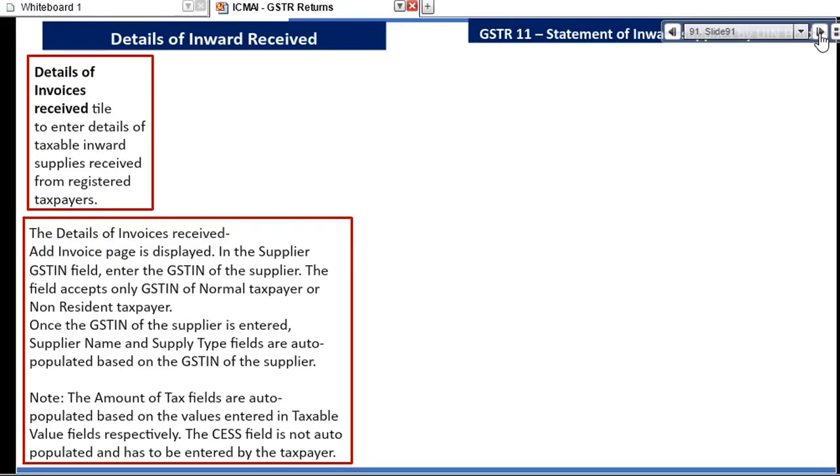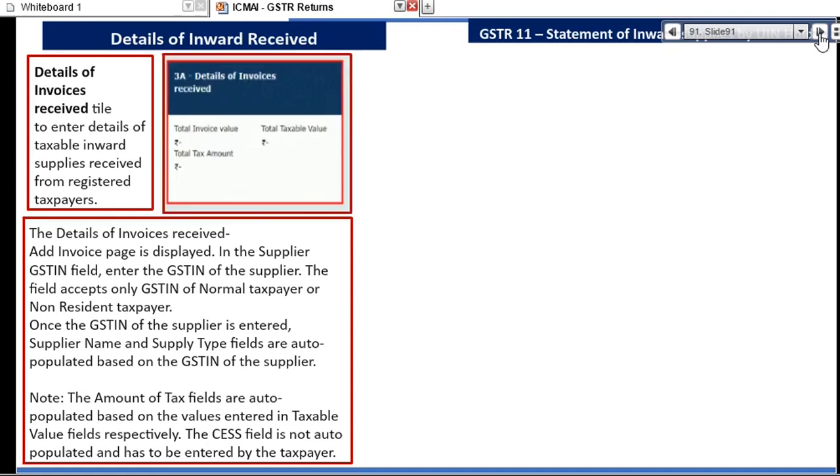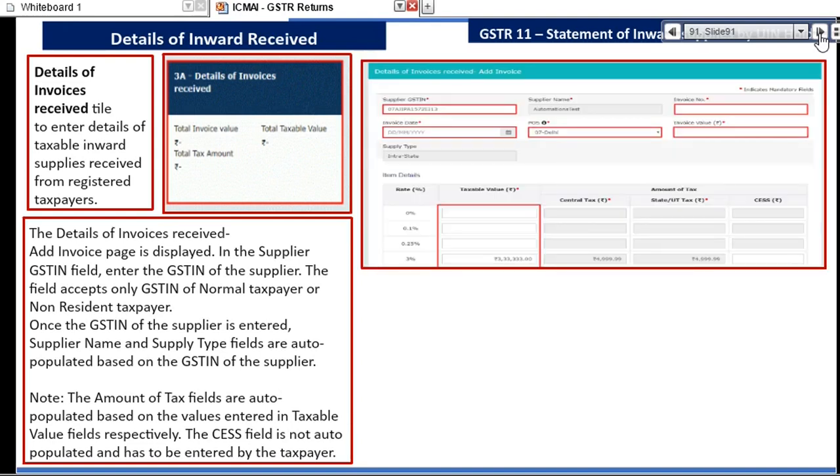So in details of invoice received, you will have to enter taxable invoices received from registered taxpayers. You will enter your taxable inward supply received from registered taxpayers, right? So when you click on add, I'll show you. This is Table 3A, details of invoice received. When you click on this table, you have to provide GST number wise, invoice wise details, right?